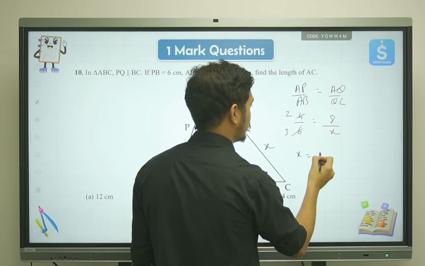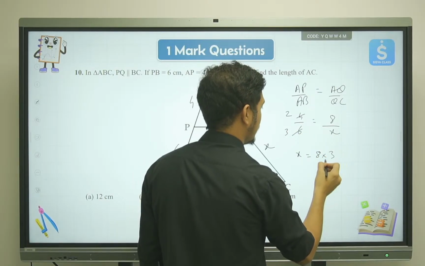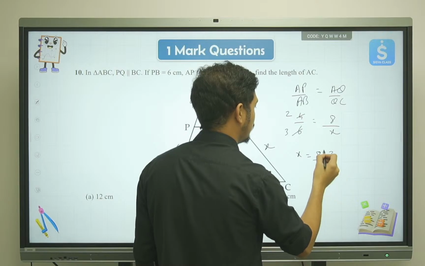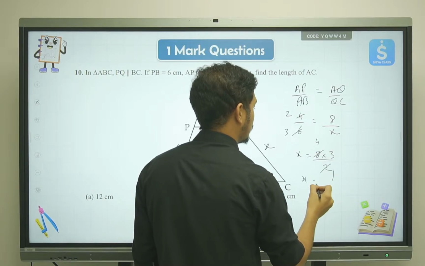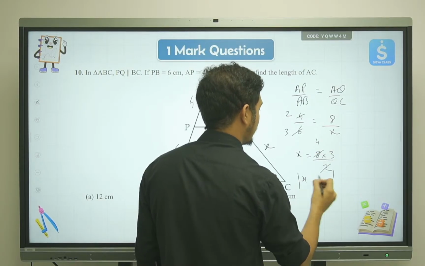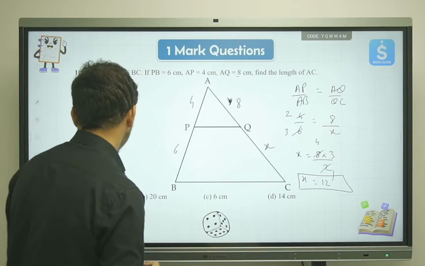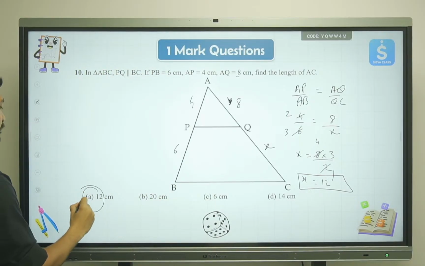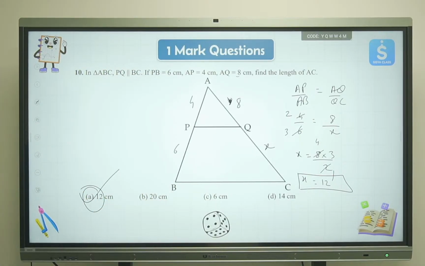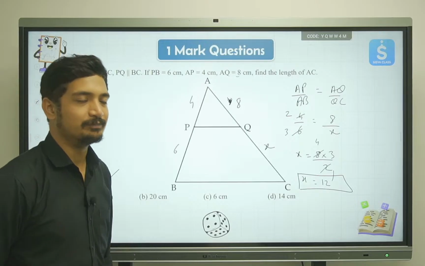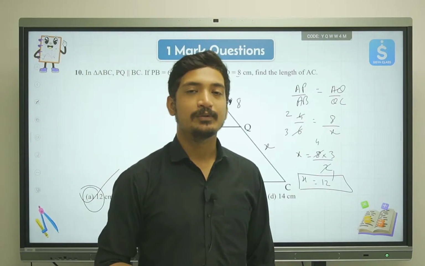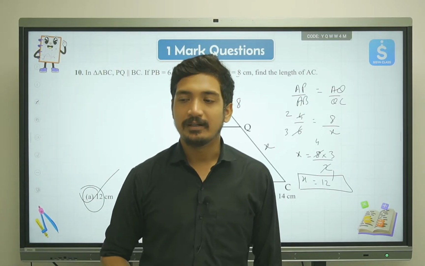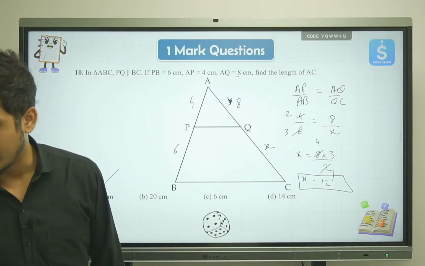So X will be equal to 8 times 3 divided by 2. X will be equal to 4 times 3 is 12. So the value of X is 12. Here is the answer. Option A is correct. That's a simple and very easy question. This question was solved using the basic proportionality theorem. Okay, let's move ahead.